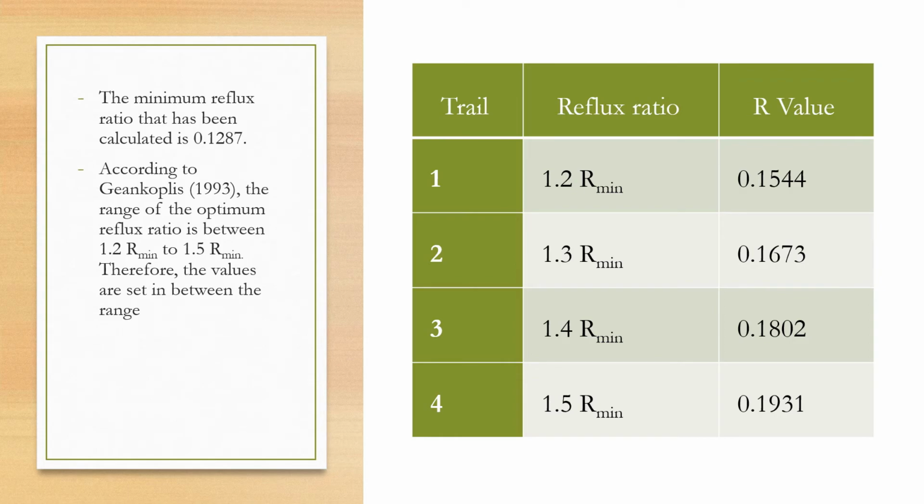Those 4 trials are according to Coulson's rule, where we follow the range of reflux ratio between 1.2 and 1.5 multiplied by the minimum reflux ratio. We have calculated the R value, and after we have that R value, we proceed with plotting the graph of YA and XA to determine the number of stages required for the methanol purification unit by using the McCabe-Thiele method.